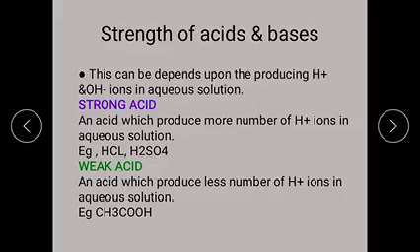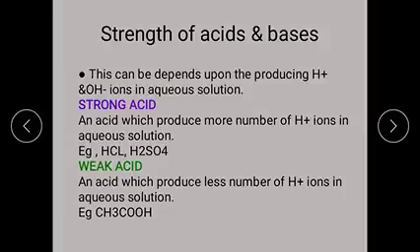And next one is the strength of the acids and bases, which depends on the producing capacity of H plus and OH minus ions. According to Arrhenius, the strength of the acid depends on the producing capacity of H plus ions.